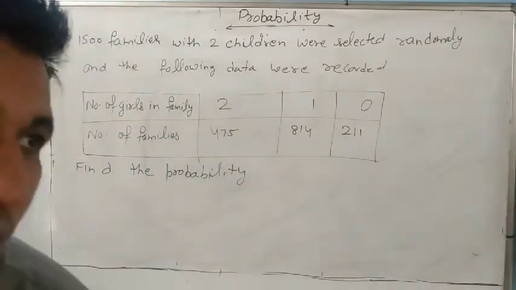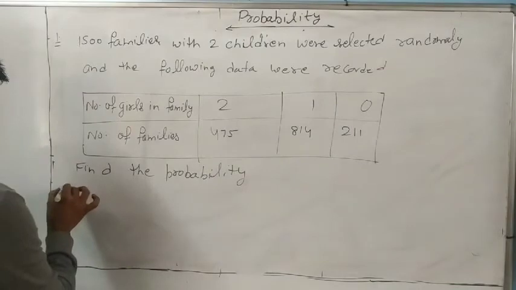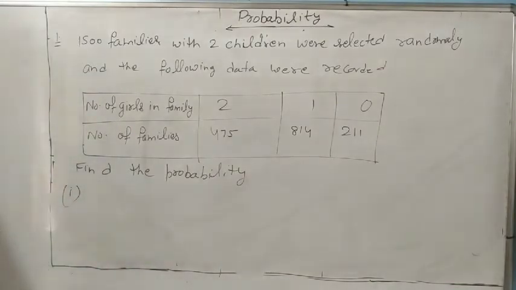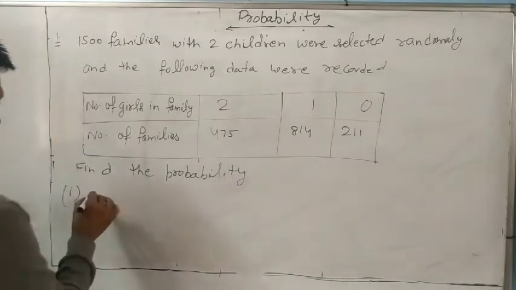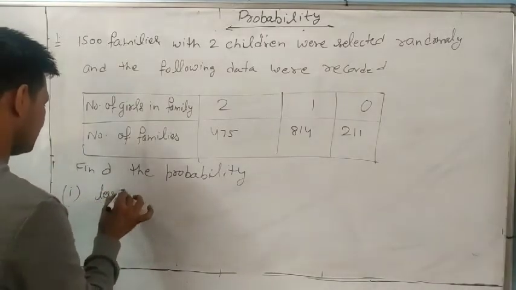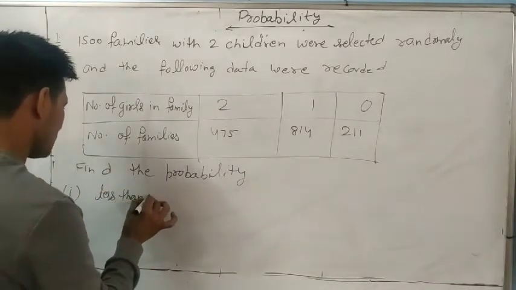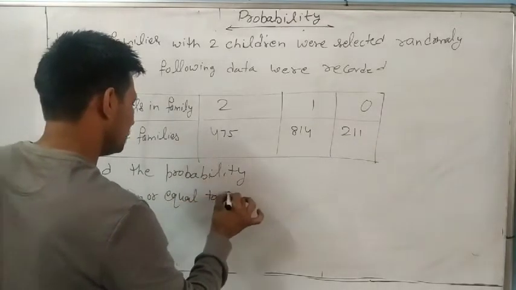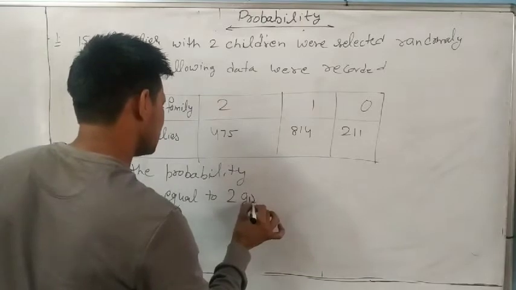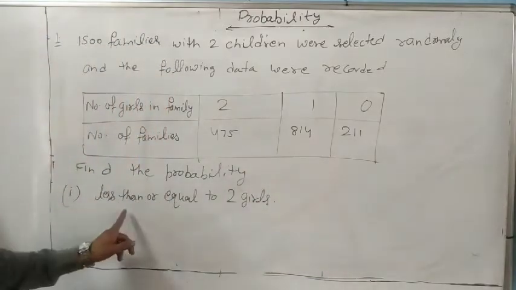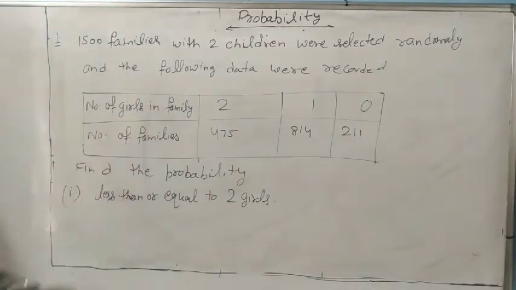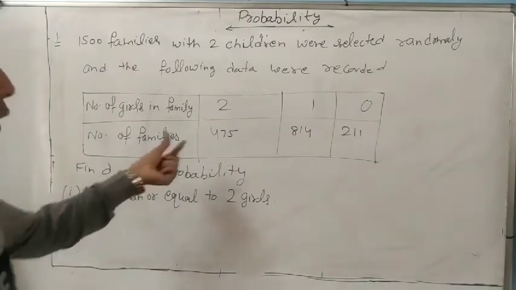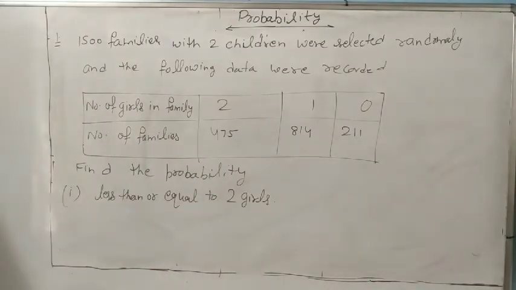So I'm giving the questions now. First, find the probability of less than or equal to 2 girls.